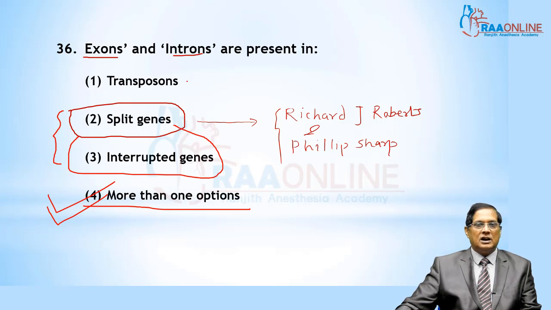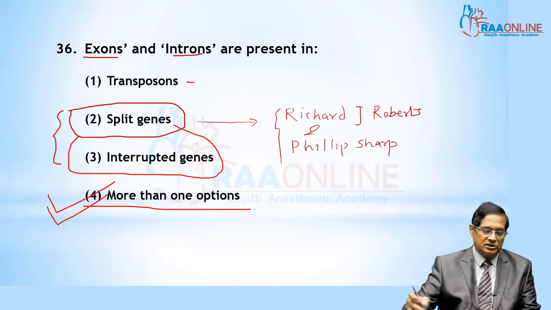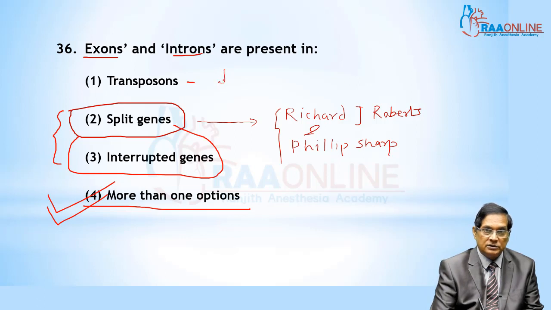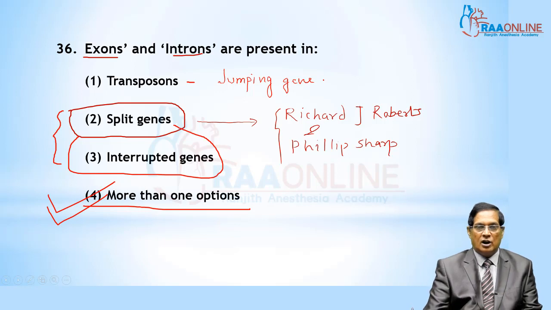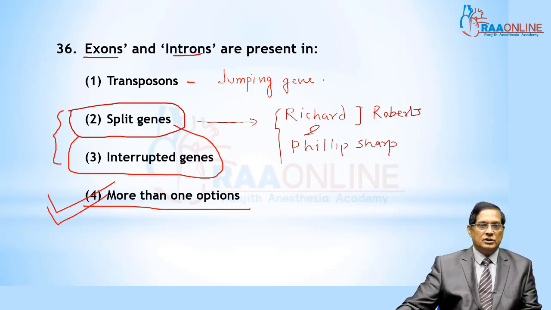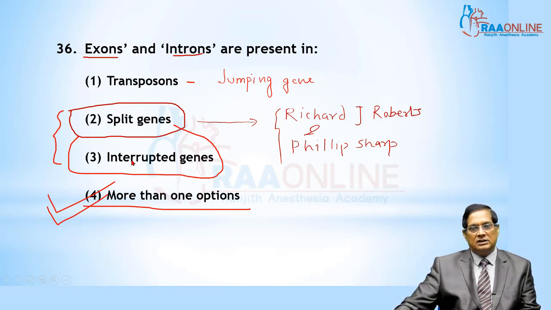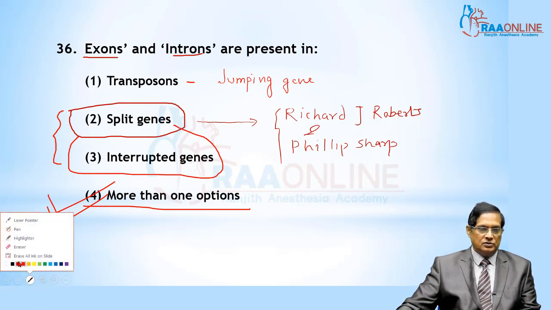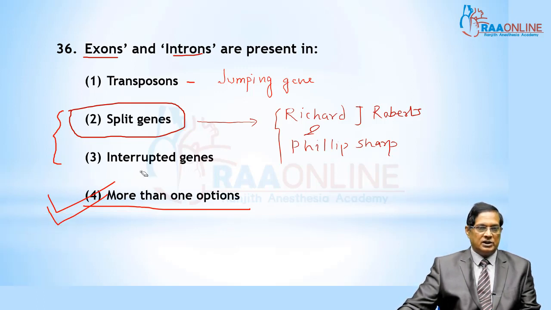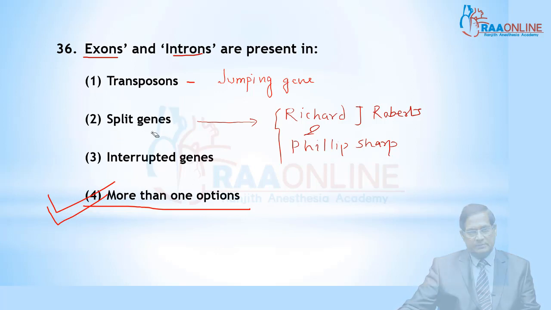Whereas transposons are also called jumping genes. Transposons are jumping genes; they are able to change their position. Jumping genes were reported by Barbara McClintock. So the answer for question 36 is D, because a split gene and an interrupted gene are the same thing. So the correct answer is more than one option, because these two are the same.